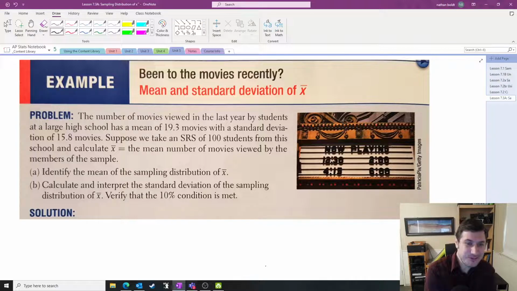The number of movies viewed in the last year by students at a large high school has a mean of 19.3 movies with a standard deviation of 15.8 movies.